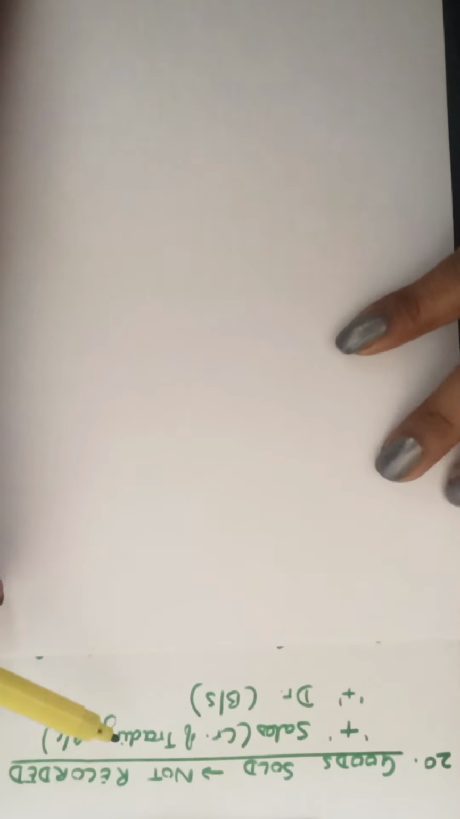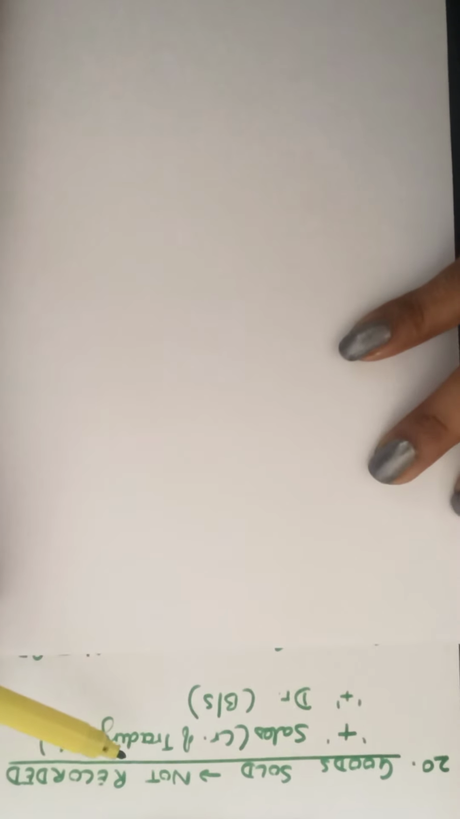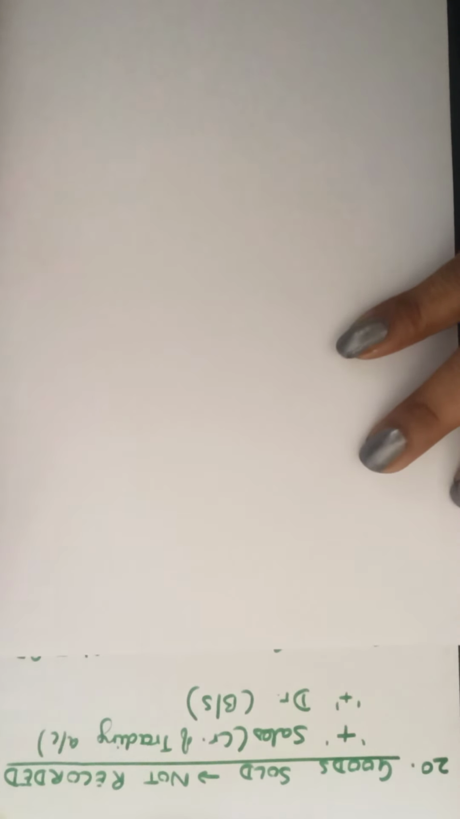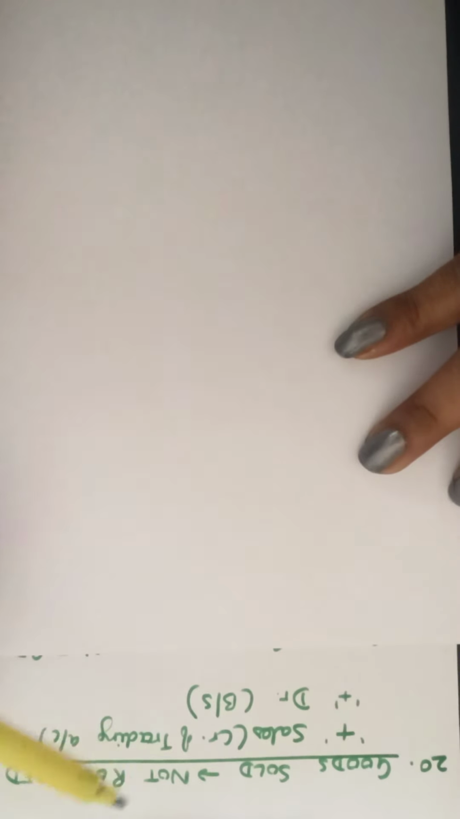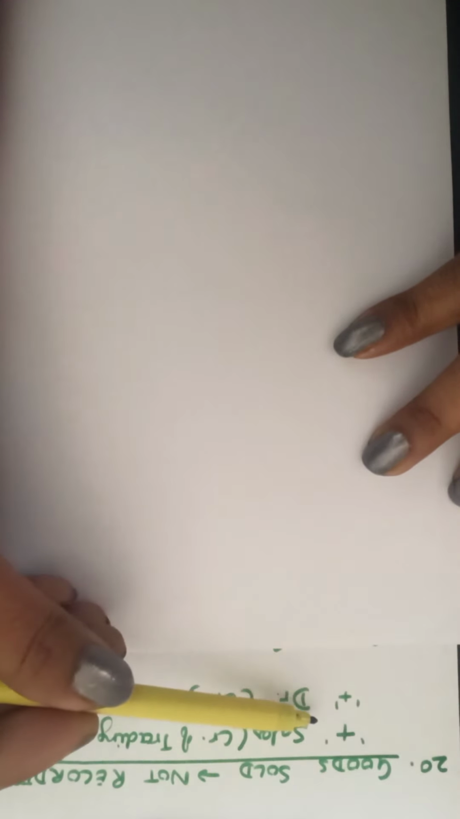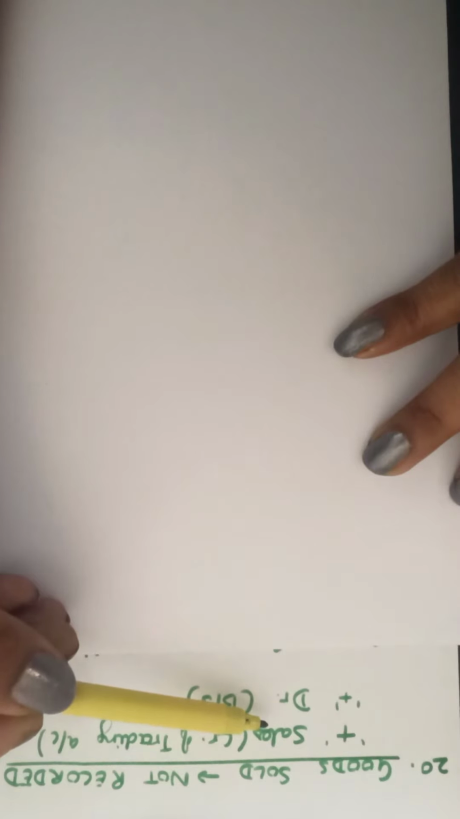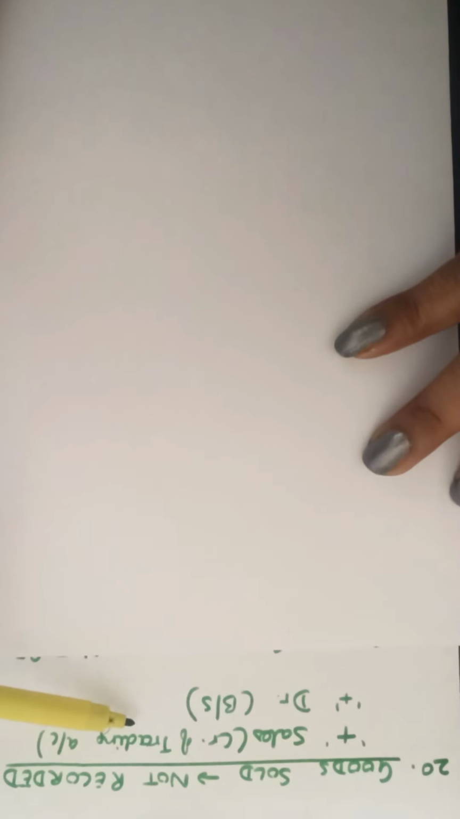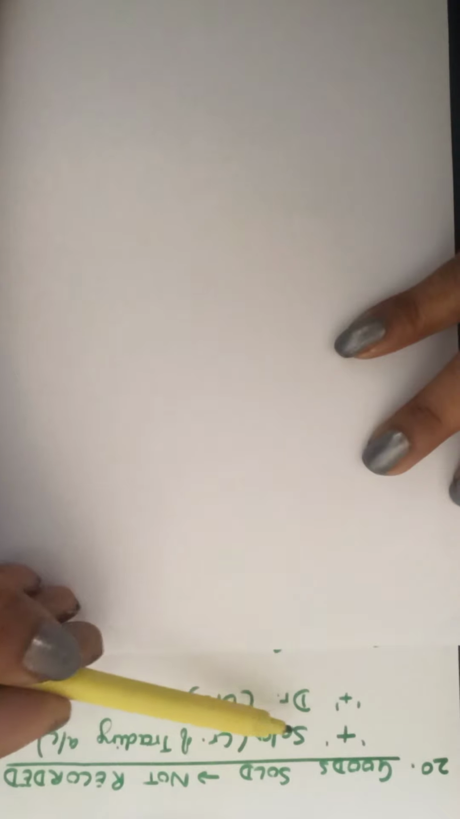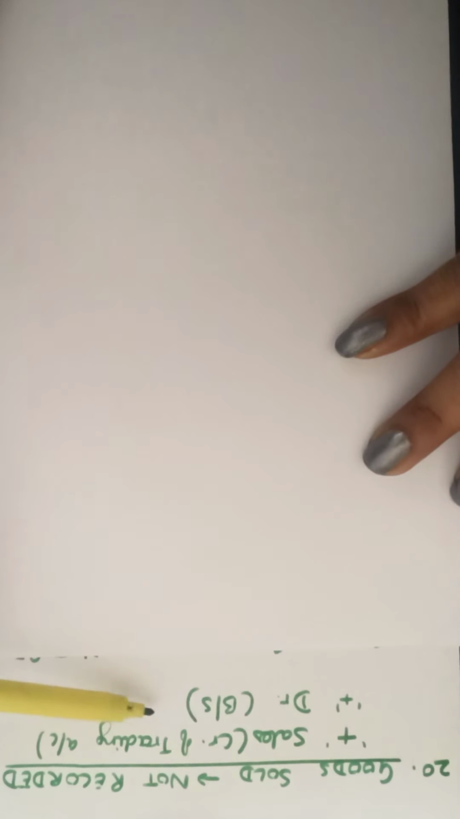So what will we do? If goods have been sold and not recorded, and financial statements have been made, doesn't matter, we'll record them now. What will be done? We'll add them in sales. And where are the sales taken? Credit side of trading account. So we add them to sales on the credit side of trading account.